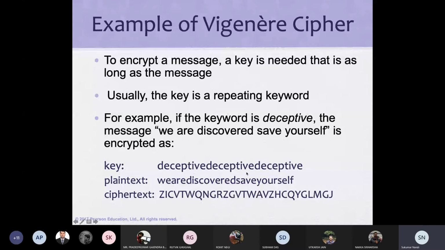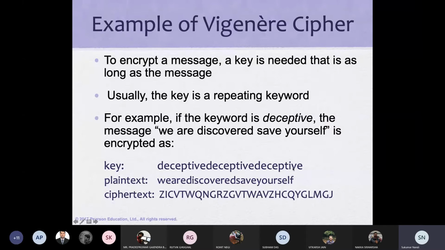You repeat the key and use the Caesar cipher: W plus D is Z, E plus E is I, A plus C is C, because we use 0 to 25, E plus R is V, and so on. You will get the ciphertext.